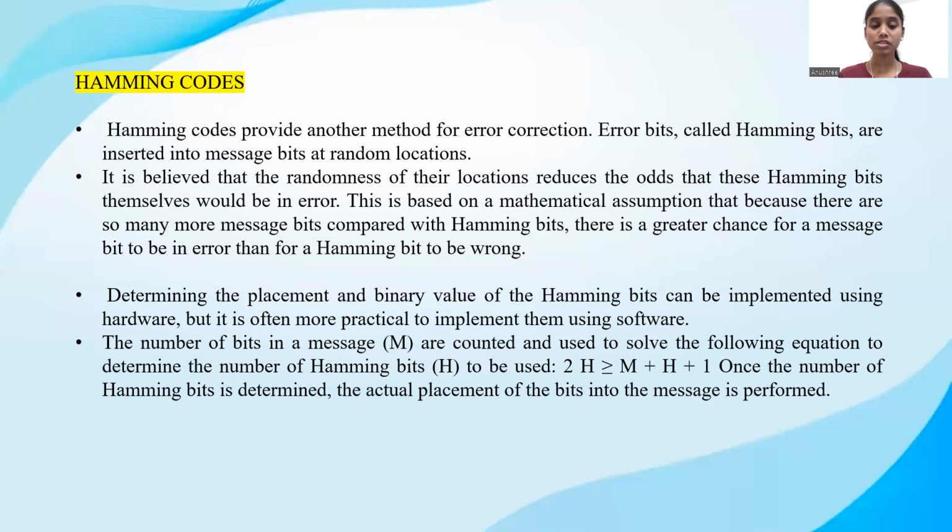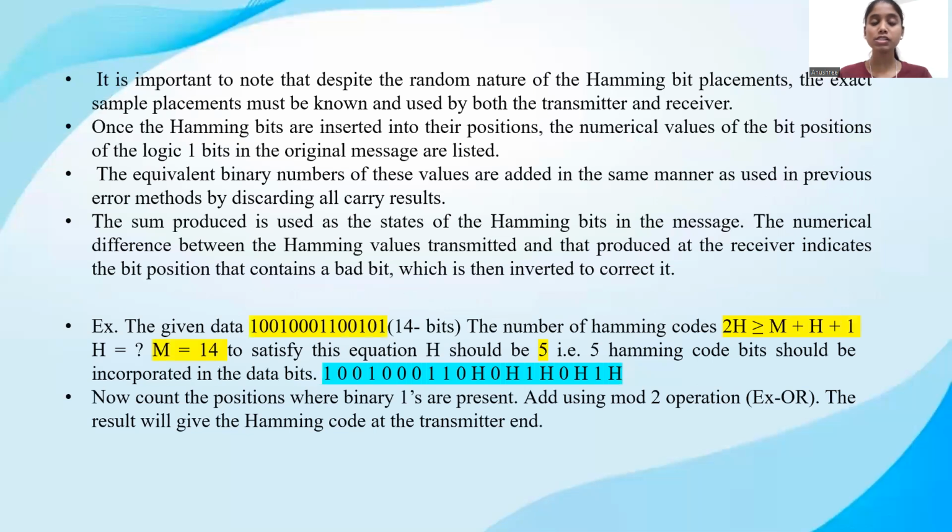The number of bits in a message, that is m, is counted and used to solve the following equation to determine the number of Hamming bits. Using the equation, 2^h must be greater than or equal to m plus h plus 1, where m is the number of bits in the transmitted data. Once the number of Hamming bits is determined, the actual placement of these bits into the message is performed. The bits are incorporated from the right-hand side. It is important to note that despite the random nature of these Hamming bit placements, the same placements must be known and must be used by both transmitter and the receiver.